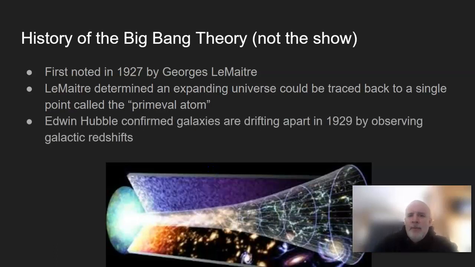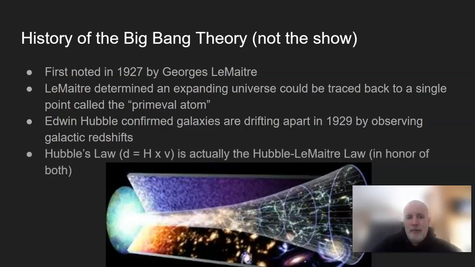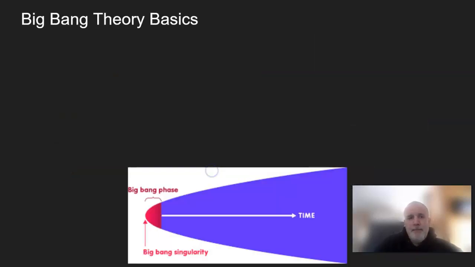Edwin Hubble confirmed galaxies are drifting apart in 1927 by observing something called galactic redshift. I'll talk a little bit more about redshift later, but basically we can tell that something is moving away from us because the spectral light that it gives off tends to shift towards the red end of the spectrum. Hubble's law, distance equals Hubble's constant times velocity, is actually named after both of them.